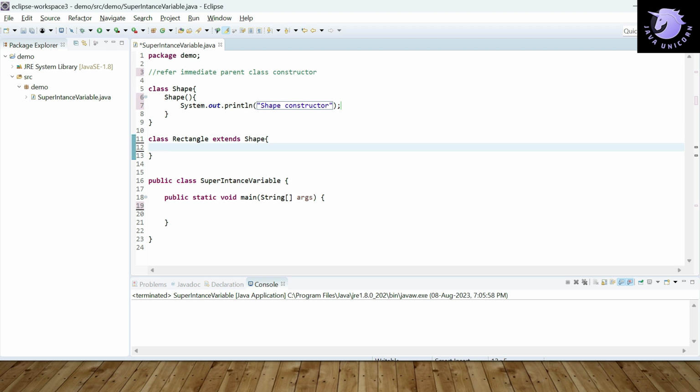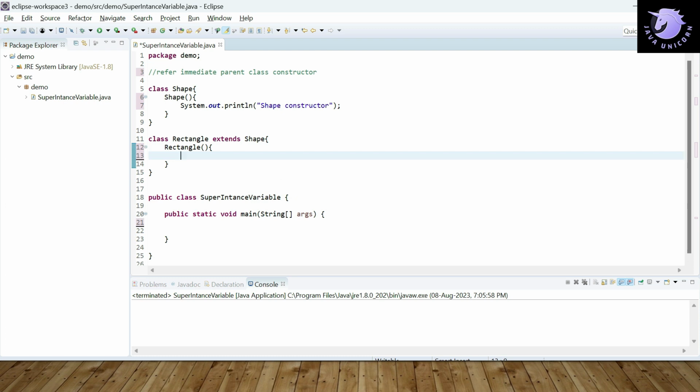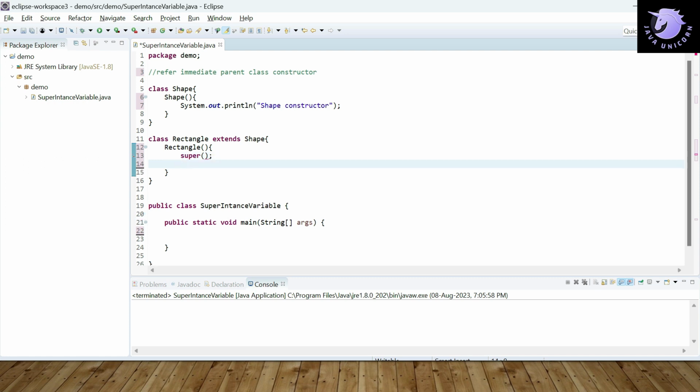Okay, and inside the Rectangle constructor we are using the super keyword here, and we sysout "rectangle constructor". So we are going to call the constructor of Rectangle only.